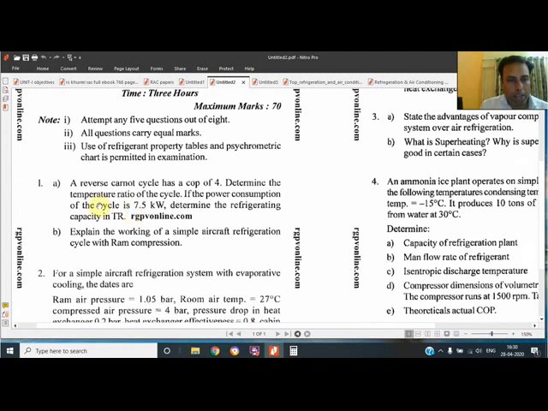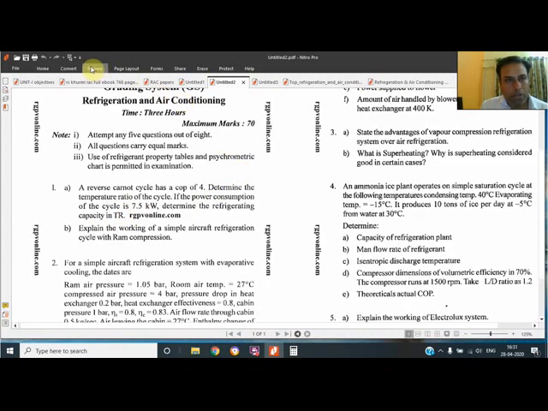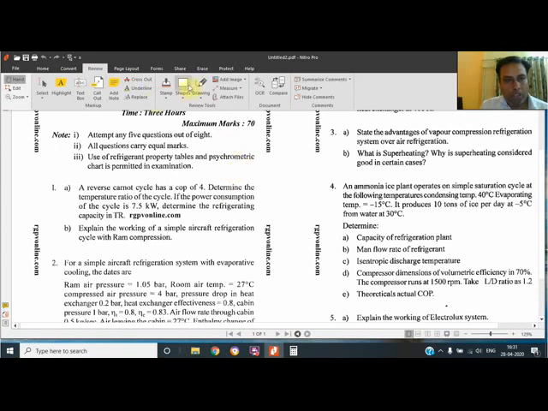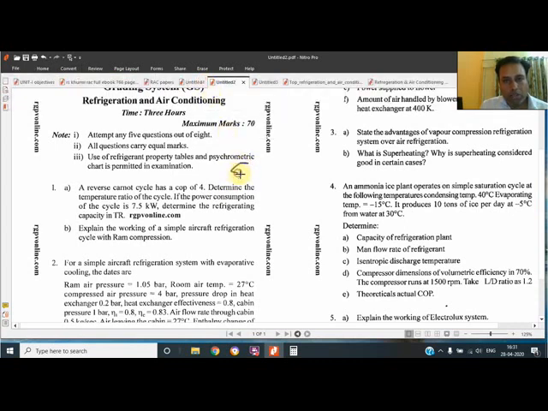If we go through the May 18 question: a reverse Carnot cycle has a COP of 4. Determine the temperature ratio of the cycle. If the power consumption is 7.5 kilowatt, determine the refrigerating capacity in TR. This is also a simple question because we know what COP is.